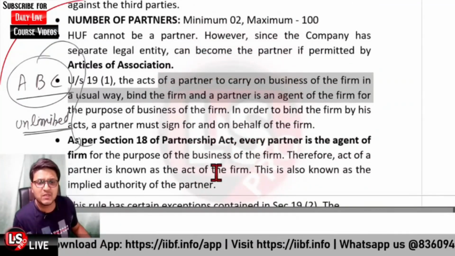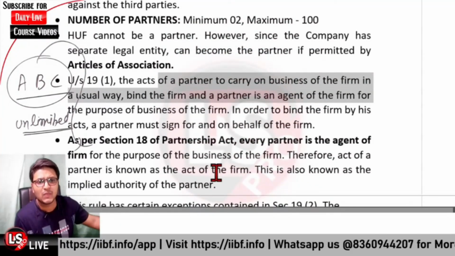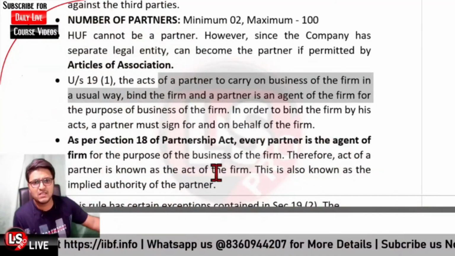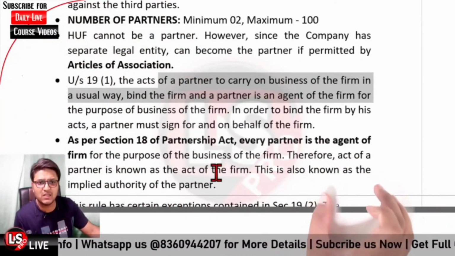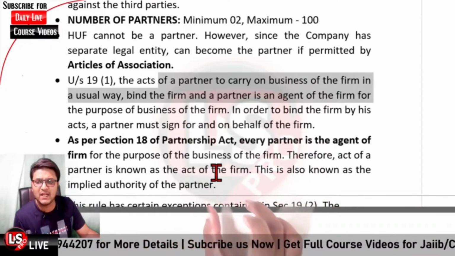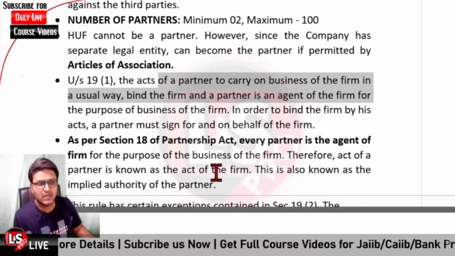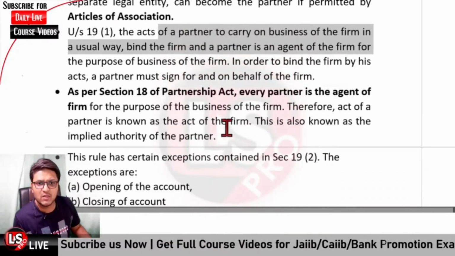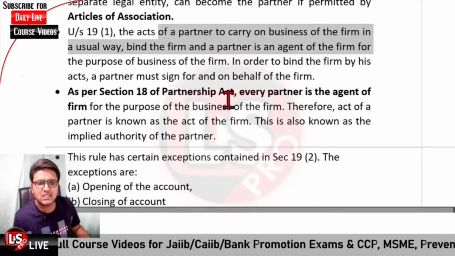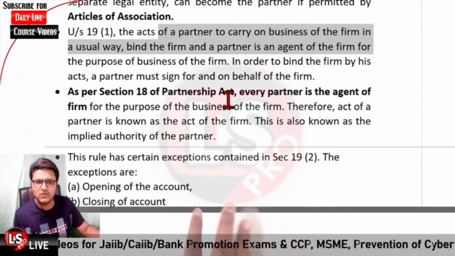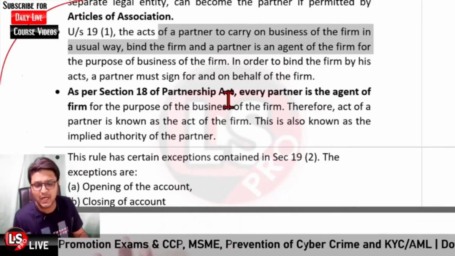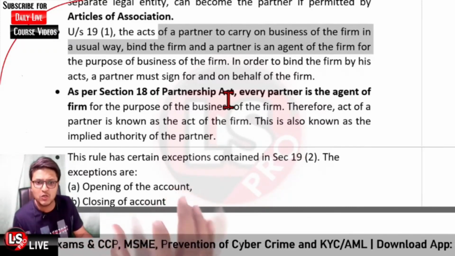Okay, then as per Section 18 of the Partnership Act, every partner is the agent of the firm. The act of a partner is known as the act of the firm. That is known as the implied authority of the partner. There are some exceptions contained in Section 19, subsection 2. Many implied authorities are given to the partner, which are related to the normal course of business.